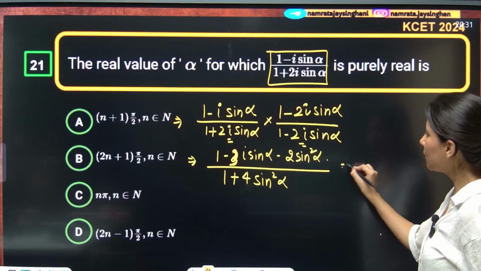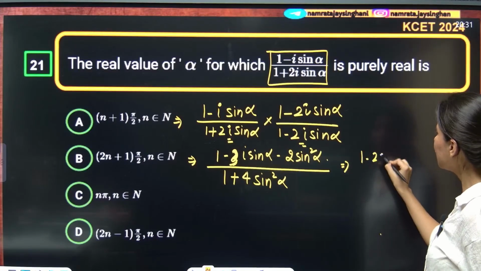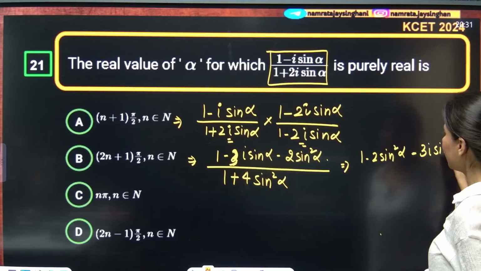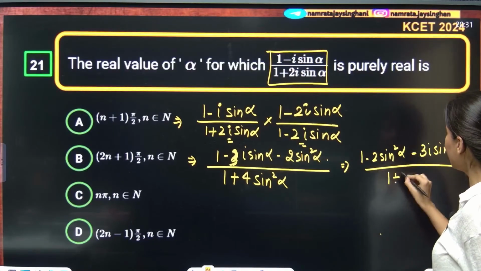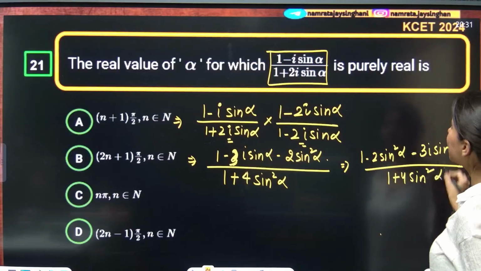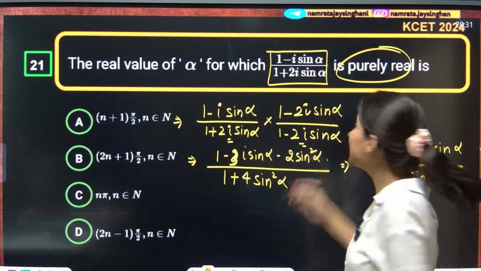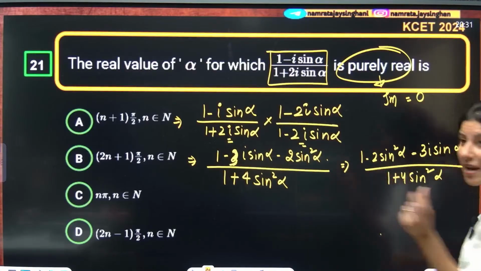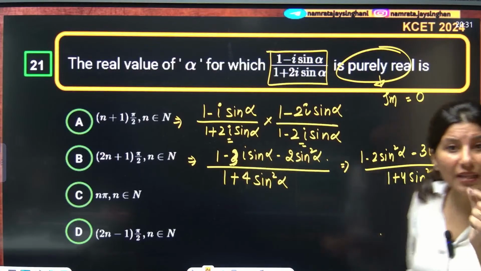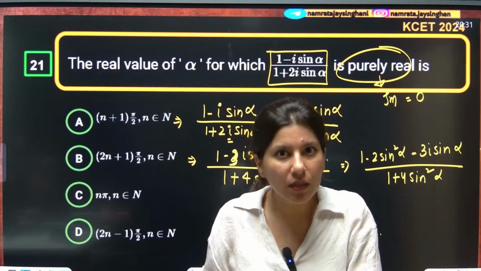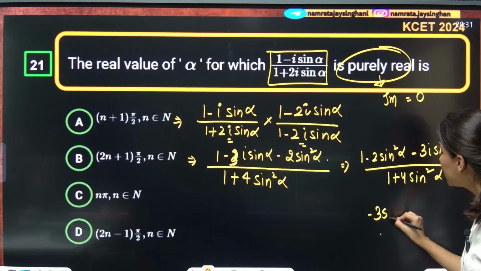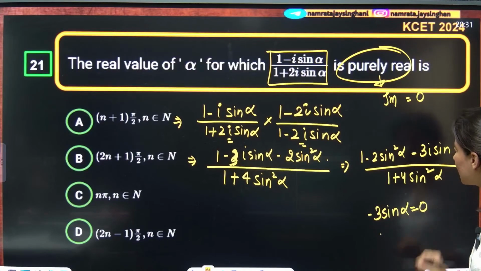Okay. So this is going to give you (1 - 2 sin²α - 3i sin α) / (1 + 4 sin²α). Now what they are saying is that it is purely real. That means the imaginary part should be equal to 0. What is the imaginary part? Whatever is written with iota is your imaginary part. So 3 minus 3 sin α is written with iota and this should be 0.